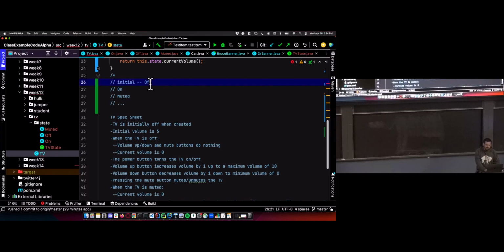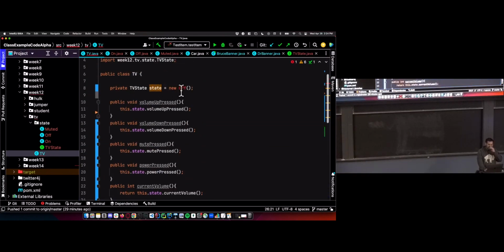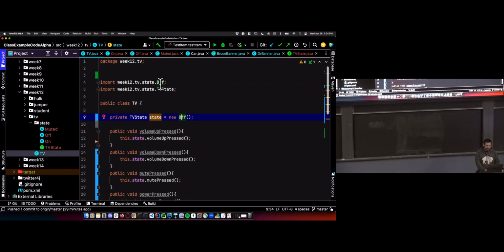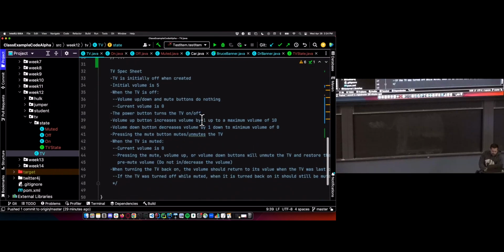So off is our initial state. So when we first create a TV object, our state is going to be off. And we're going to import it. All right. And at this point, we're ready to go through our spec sheet again.